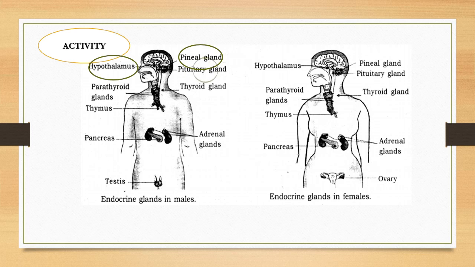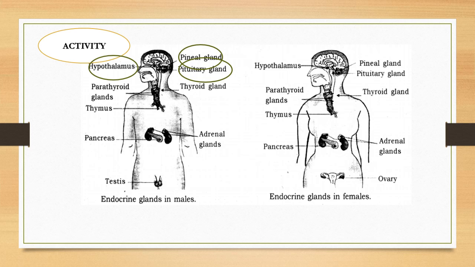Next, the pituitary gland, which is the master gland, right? Master gland, in what aspect? It controls all the activities of our body. It controls all the glands lying below it. So that is why it is the master gland.